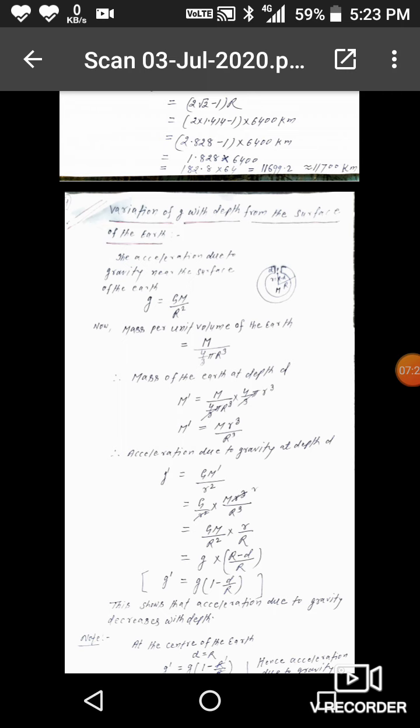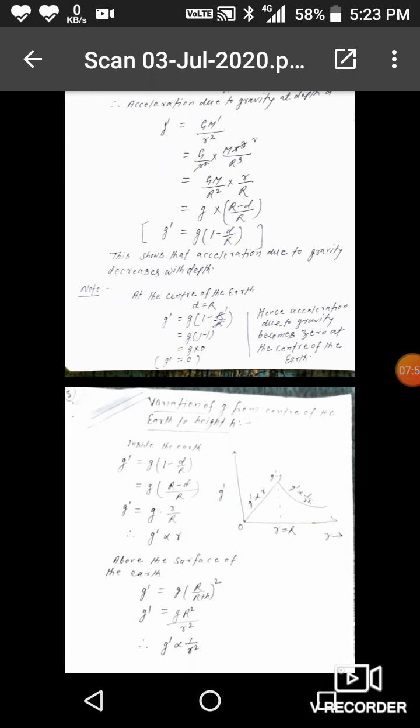We can write G M r³ by R³ r², or GM by R³ into small r, which is GM by R² into (R minus d) by R. Or we can write g' is equal to g (1 minus d by R). This shows that acceleration due to gravity decreases with depth.